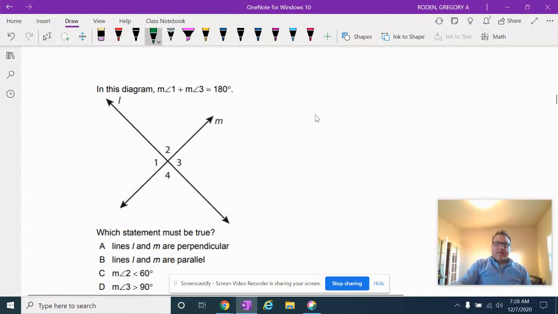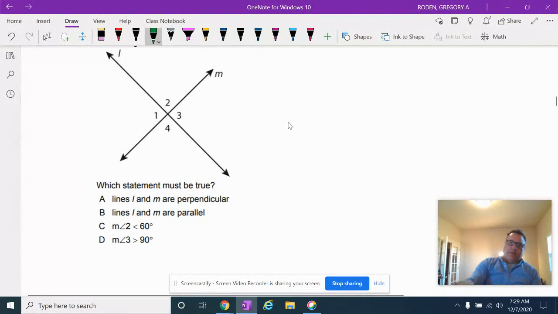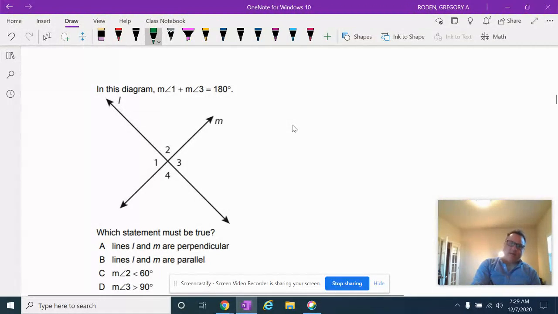In this diagram, angle 1 plus angle 2 and angle 1 plus angle 3 equals 180. What do we know? Well, we know that angle 1 is congruent to angle 3, and the reason we know that is they're vertical.